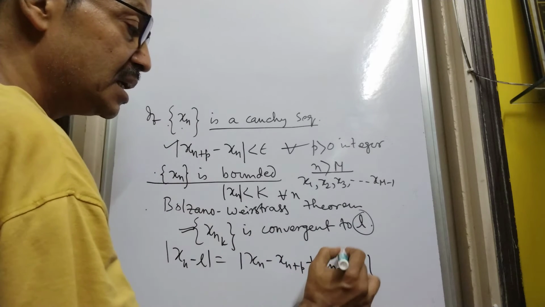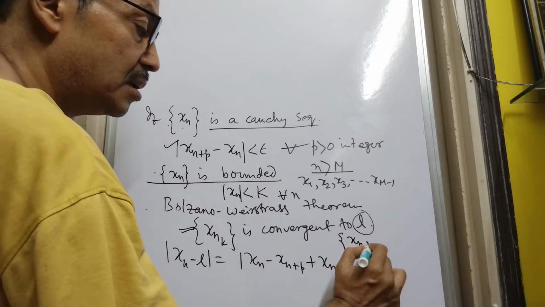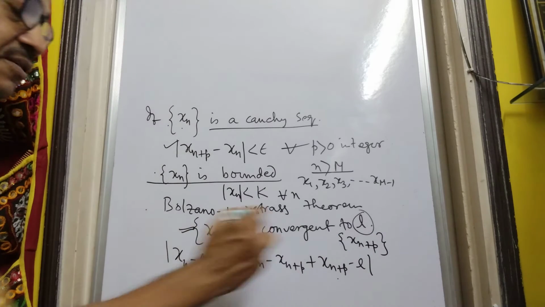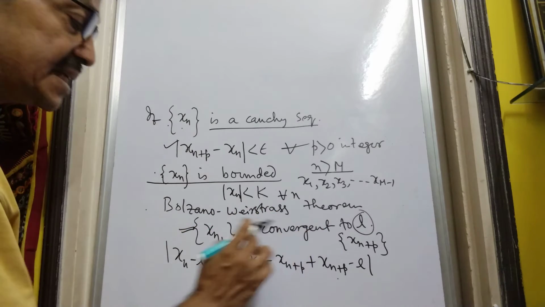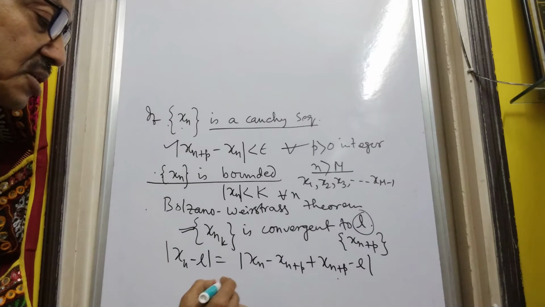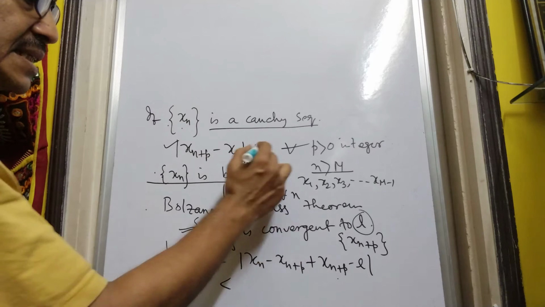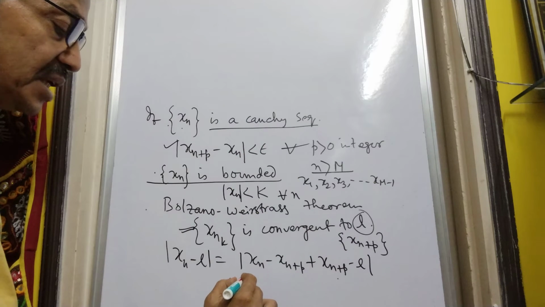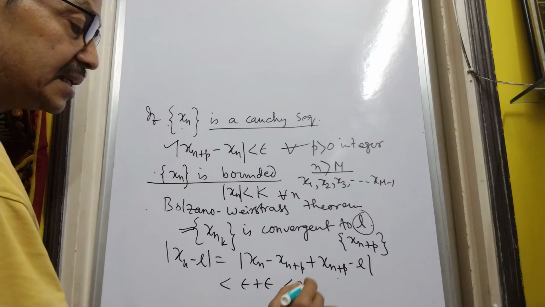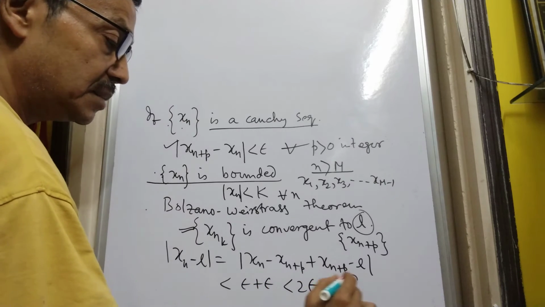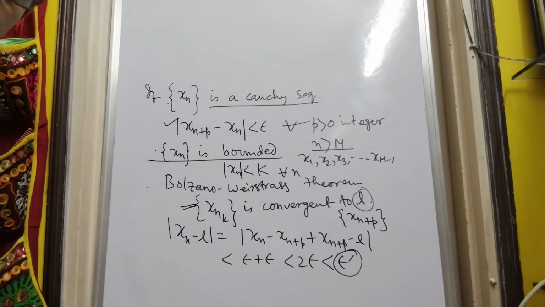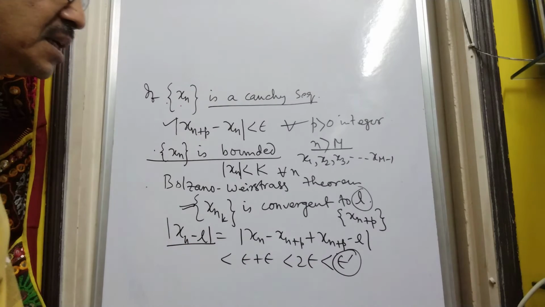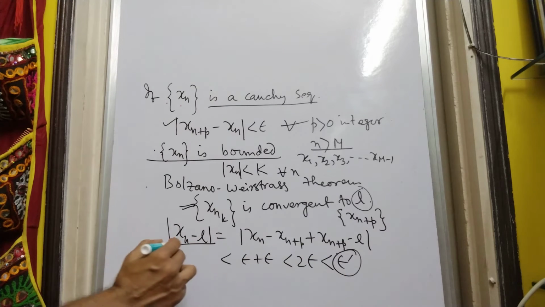Obviously xn plus p is a subsequence of this sequence, and the Bolzano-Weierstrass theorem states that this subsequence is convergent to L. So this is less than epsilon and this is less than epsilon. So we can easily see that epsilon prime is another small arbitrary positive number, which is ensuring that the sequence is convergent.